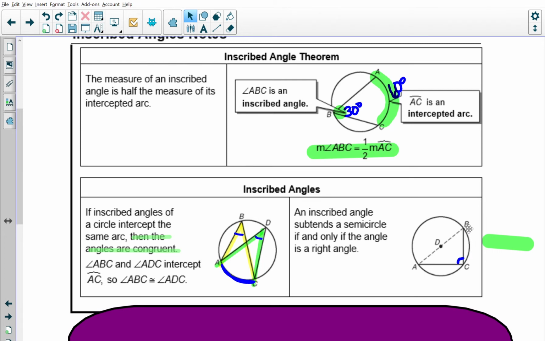We had the situation when that inscribed angle subtends a semicircle. That means it creates a semicircle. It forms a semicircle. It cuts it into a semicircle. If and only if the angle is a right angle. Remember, if and only if means it goes backwards. So if you know the angle's a right angle, it's got to subtend a semicircle. If it subtends a semicircle, it's got to be a right angle.